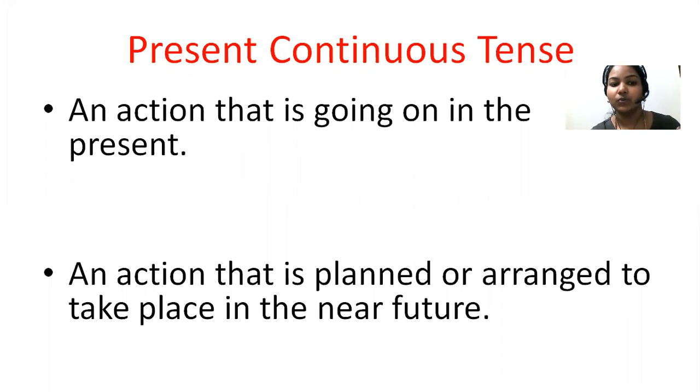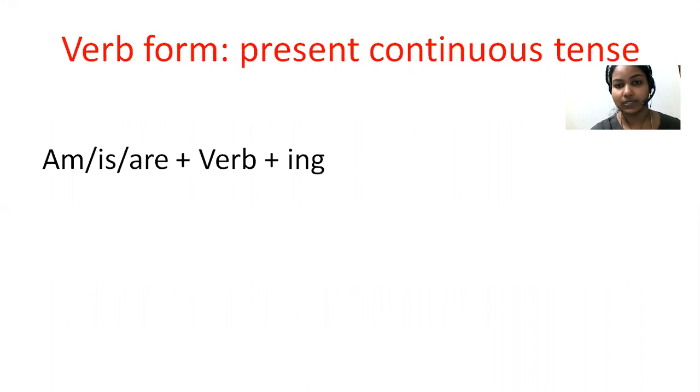One more thing in present continuous tense: if you want to talk about an action that is planned or arranged to take place in the near future, you can write it in present continuous tense. So here also you can write that sentence in present continuous tense. Let's see how to write a sentence in present continuous tense.